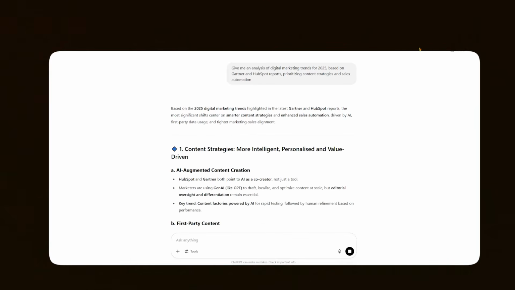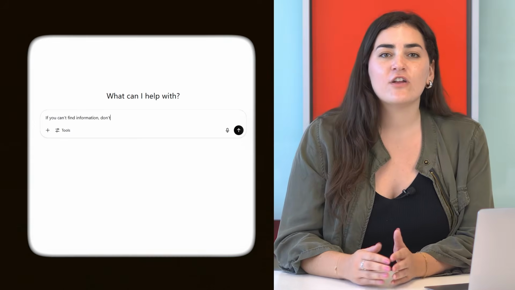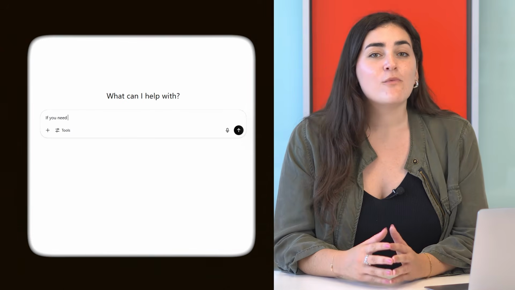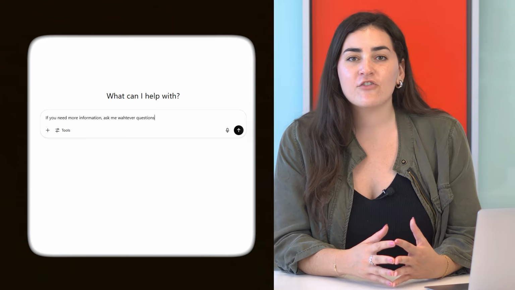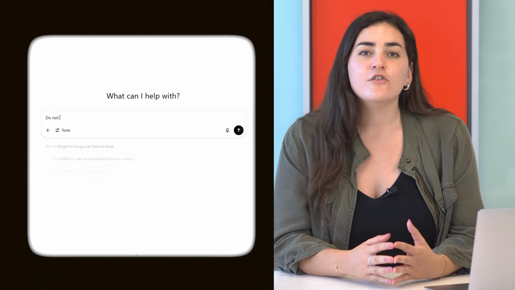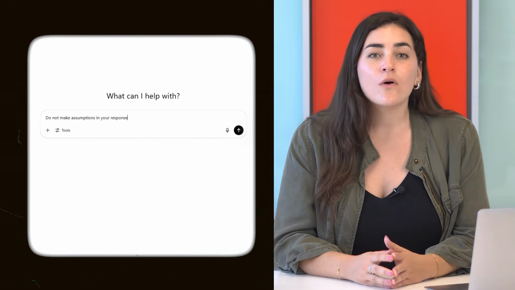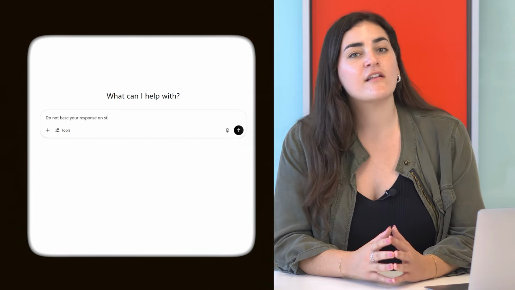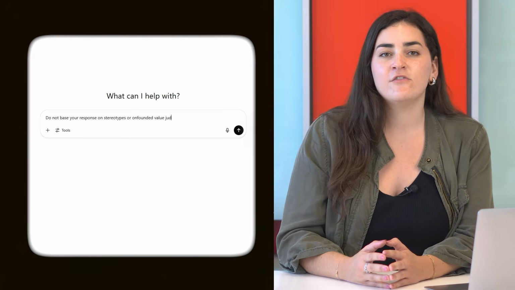That's why it's important that you keep in mind these tips to avoid AI hallucinations and the generation of incorrect information. Include phrases like, if you can't find the information, don't fill in this data. If you need more information, ask me whatever questions you deem necessary. Do not make assumptions in your response. Or do not base your response on stereotypes or unfounded value judgments. These small details can make the difference between receiving a useful response or a completely incorrect one.